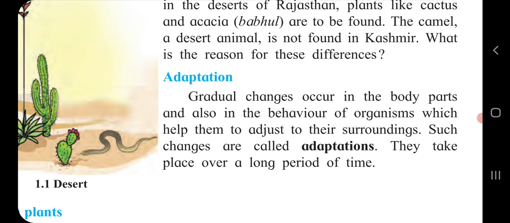In the body parts of plants or animals, gradual changes, one after another, occur, also in the behavior of the organism. The behavior they observe, what they require, helps them to adjust to their surroundings.